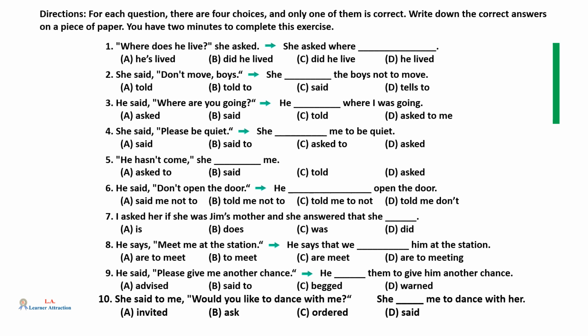Now, do this exercise. Directions: for each question, there are four choices, and only one of them is correct. Write down the correct answers on a piece of paper. You have two minutes to complete this exercise.